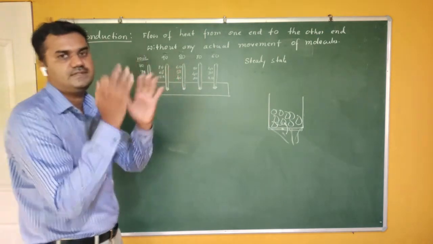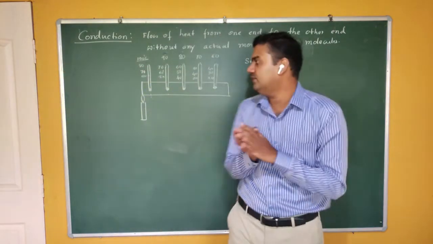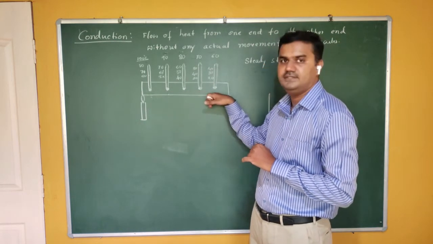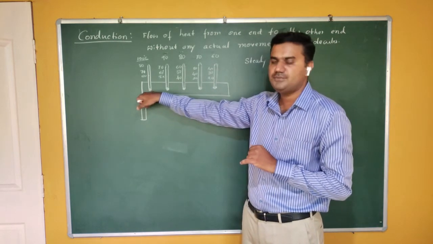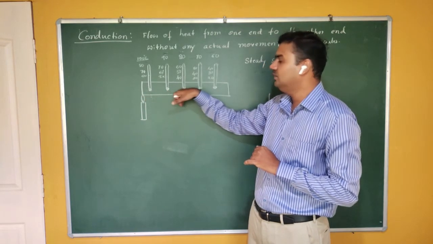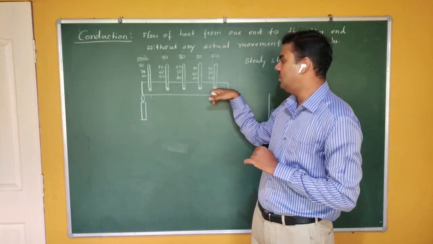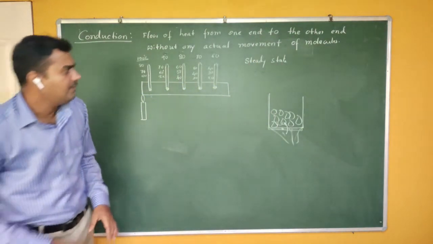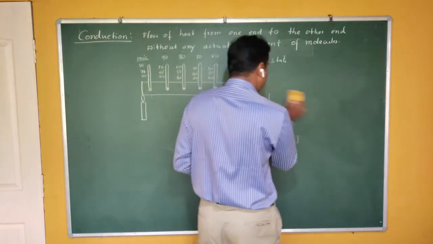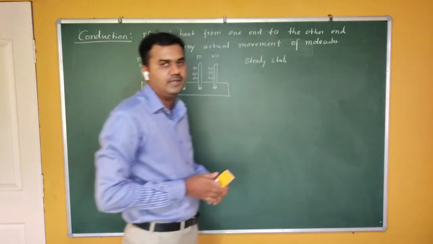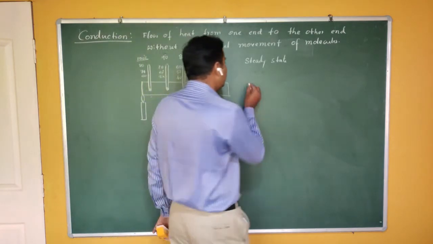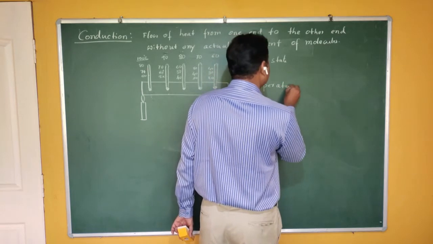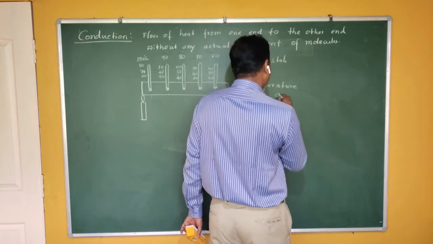temperature difference as you move from hot end to cold end. If you just touch a metallic rod, then you can feel it. On the hot side, it's very hot. As you move from the hot end to the cold end, you can see that the hotness is decreasing. So there is always a temperature difference, and this temperature difference is measured by one quantity called temperature gradient. You have one quantity to measure this temperature difference. It is called temperature gradient.